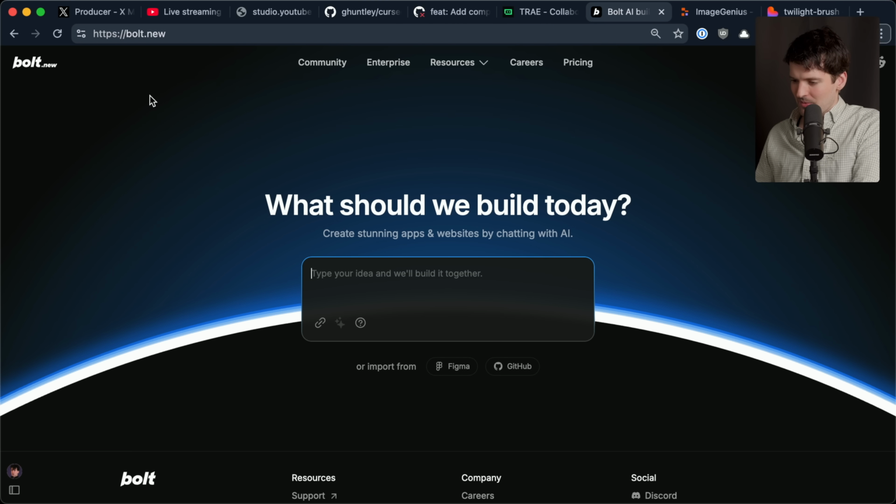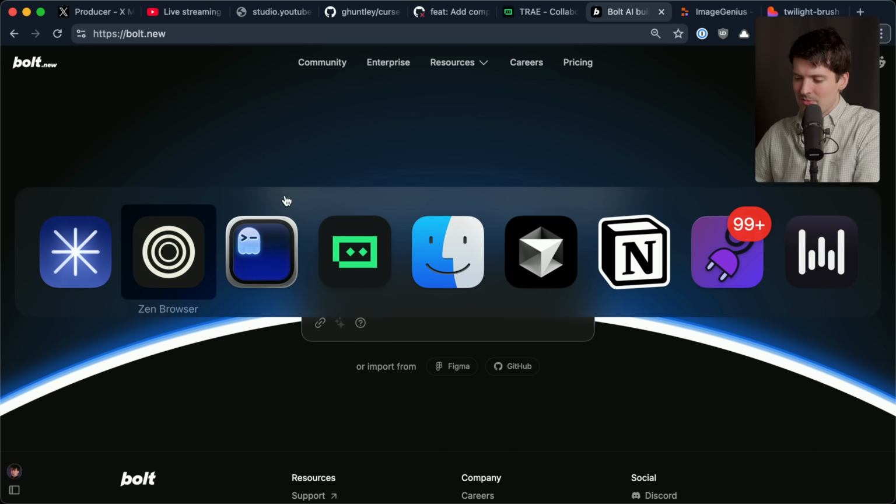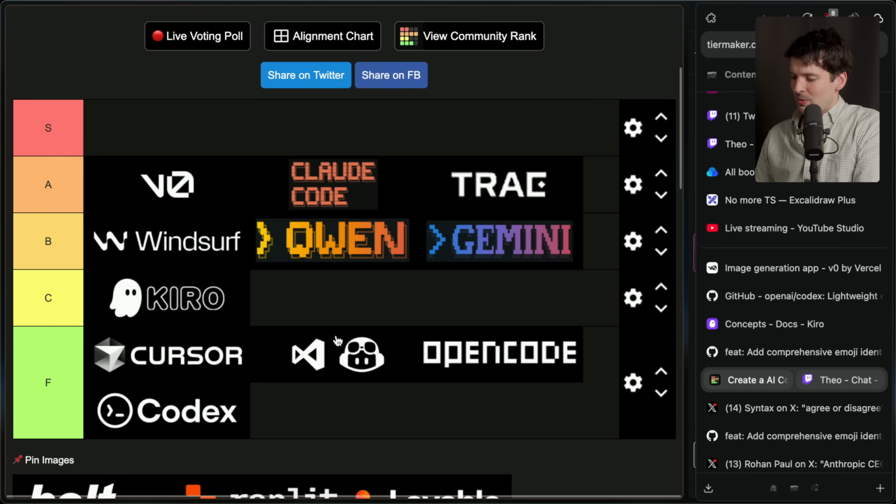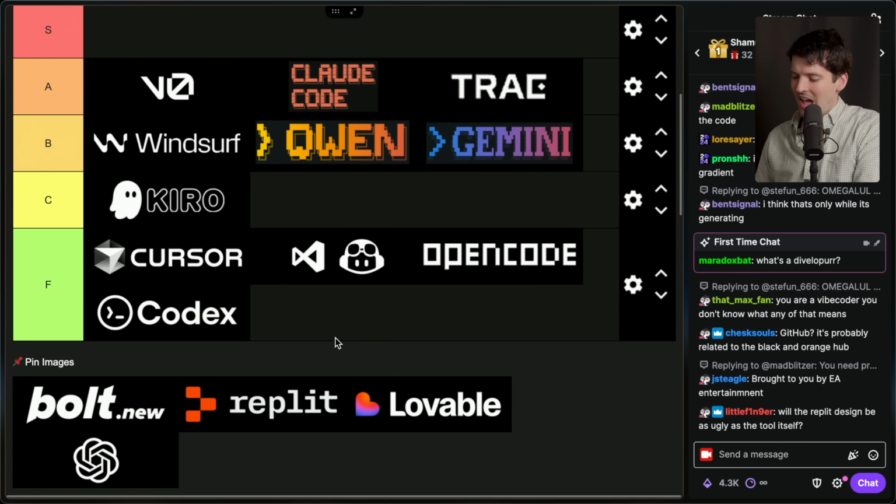It's also asking a lot of you because you need to know the fact that it can only run in Chrome, so you can't use it on mobile because it requires the Chrome environment for web containers. It benefits if you know what a web container is, which most don't. The big pitch for Bolt originally is that it worked with every framework, not just as yet another Next.js web app builder, which was a really cool feature for them. So you can have it vibe code Svelte or Vue or Astro or all these other things. But most of you guys don't know what those are. You have to be a developer to know what those things are,